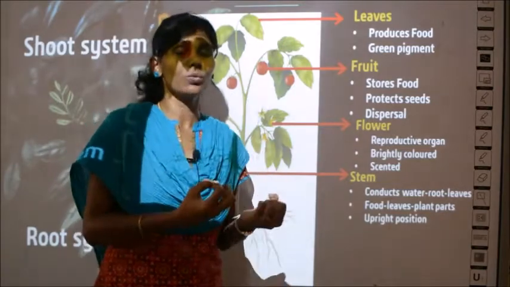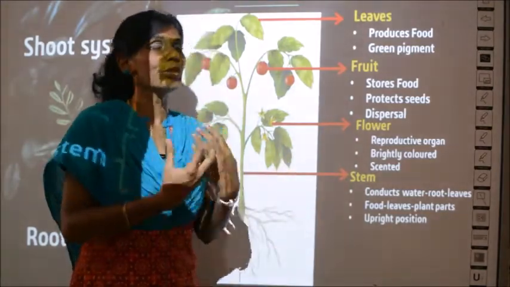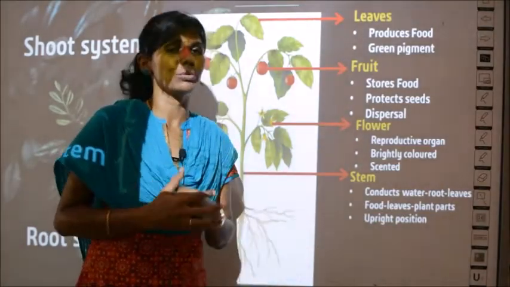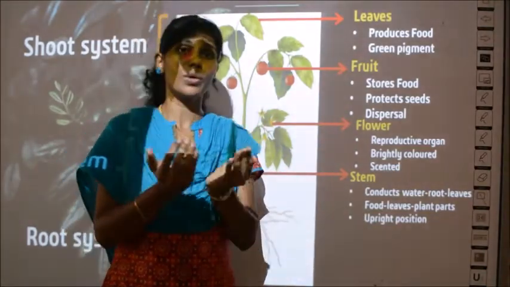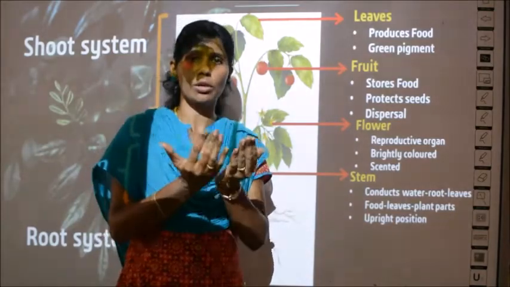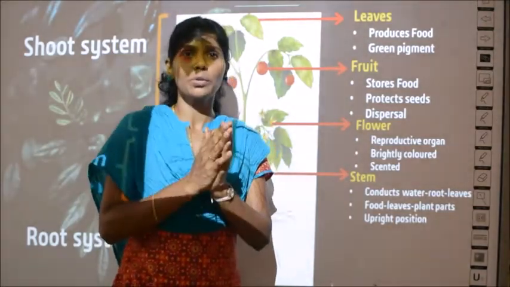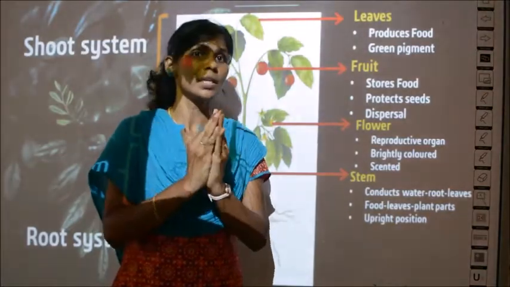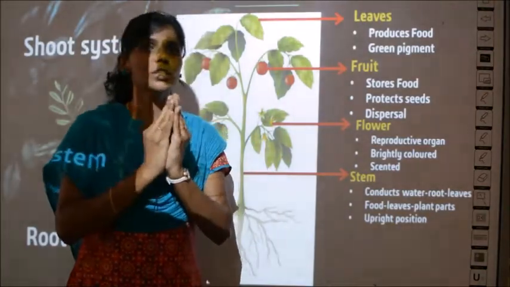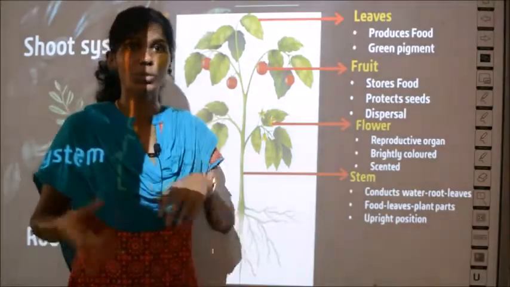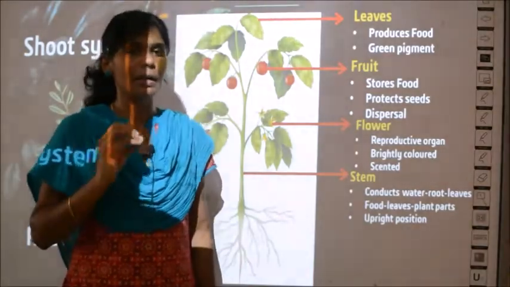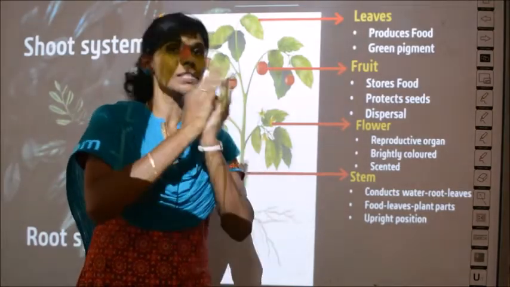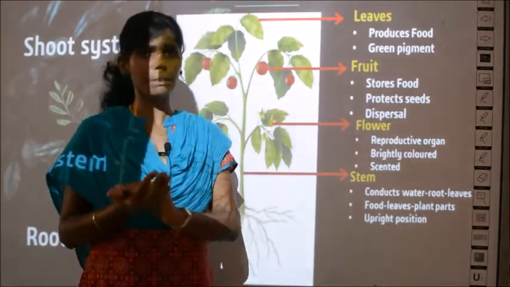So the stem is the one which carries the food from the leaves to other parts of the plant. It can be either fruit, or sometimes even food is stored in the stem. You have tubers, tapioca, in the root portion, that is all stored food. It is bulky, right? It is carried to the root in that case. So to any portion, it is the stem that takes food from the leaves to the other parts of the plant.